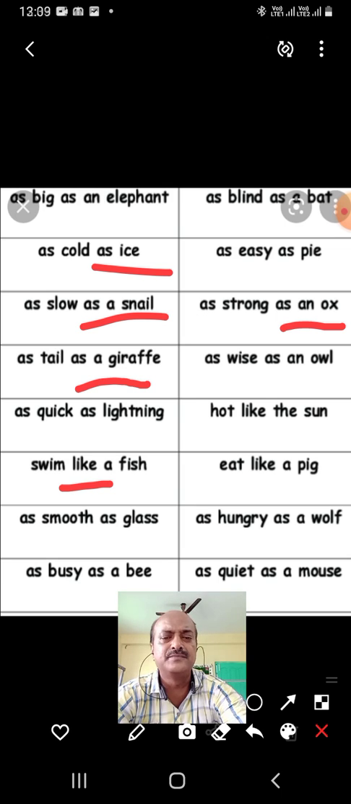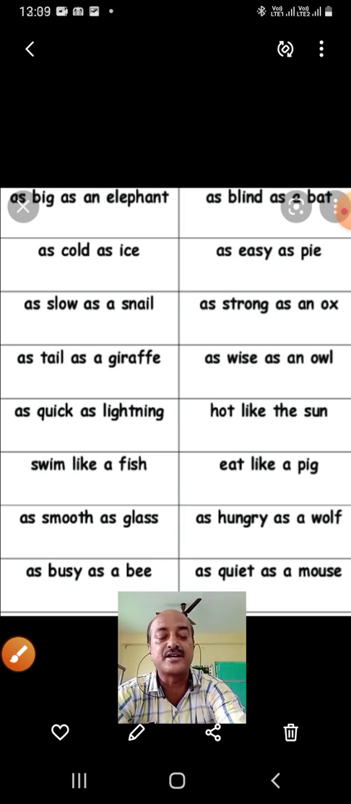Eat like a pig. As hungry as a wolf. As quiet as a mouse. So when the mouse enters your home, can you hear it? No. When you see it moving from here to there, running, when you see it with your eyes, then only you know there is a mouse. Otherwise it runs here and there, but you cannot hear it. Only when you see, you know there is a mouse in your house. So as quiet as a mouse. When anybody is very quietly sitting or doing some work, then we say he is as quiet as a mouse.